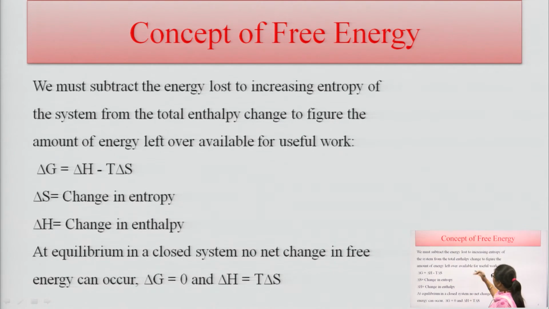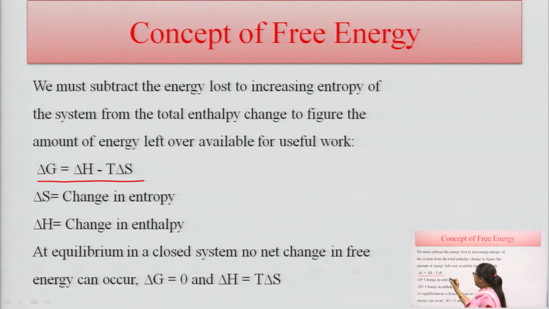What they are saying is that the energy is lost to increase the entropy of the system. Whenever the entropy of the system increases, there is energy lost. So, from the total energy change we figure out the amount of energy left available for useful work, for doing different types of work in the body. This is also known by the formula delta G equals delta H minus T delta S.